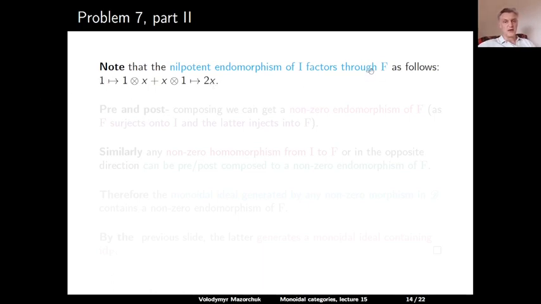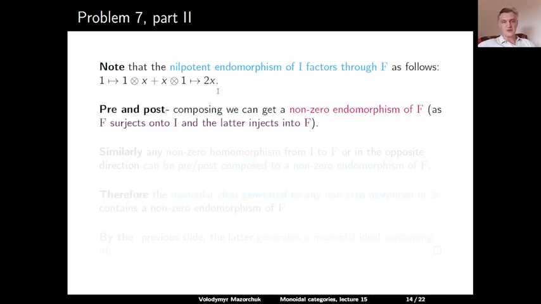So we have a morphism from I to F, which sends 1 to 1 tensor x plus x tensor 1. And then we have the multiplication map from F to I, which sends this element to 2x. So this means that the second non-trivial endomorphism of the identity factors through F. If we pre- and post-compose this with the natural surjection from F to I, given by multiplication, and then the natural embedding of I to F, given by the fact that F is an injective object in the category of bimodules, we will get that the nilpotent endomorphism of I gives rise by pre- and post-composition to a non-trivial endomorphism